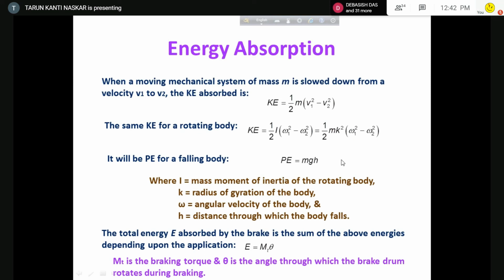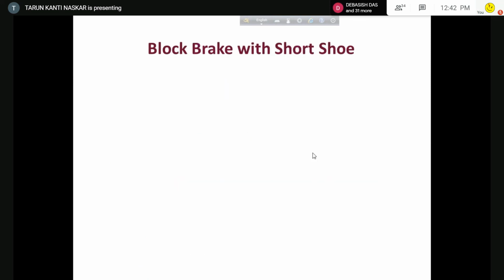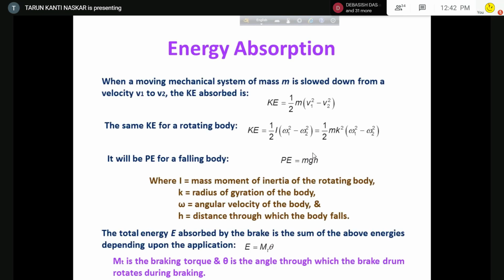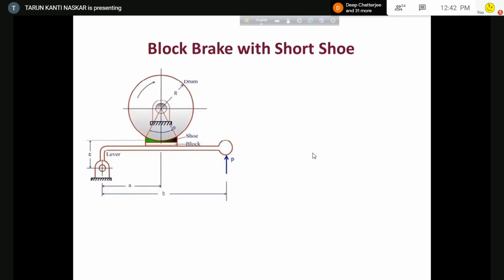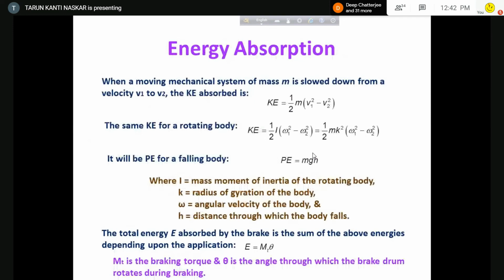Okay. So there are different types of brakes, and I am not going to discuss this today. So up to this, is it clear? The very simple things discussed so far, I think they are all clear to you, is it? Yes, sir. Okay. So I will stop today here.